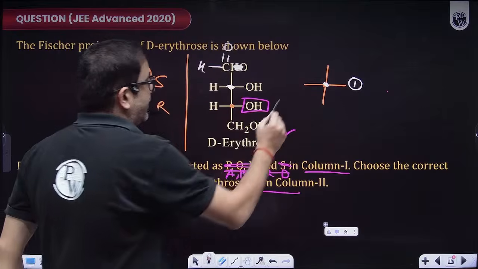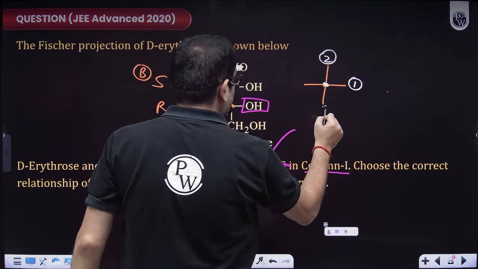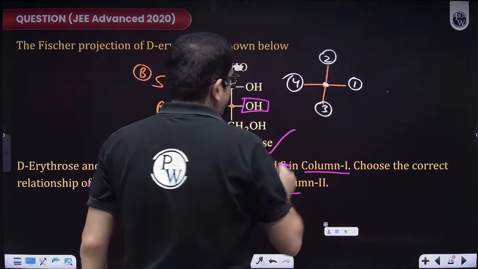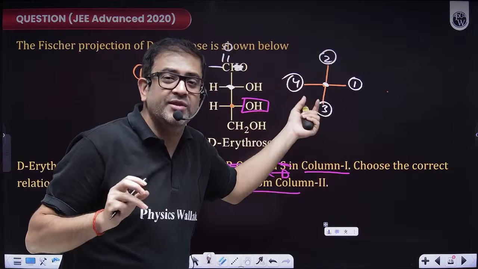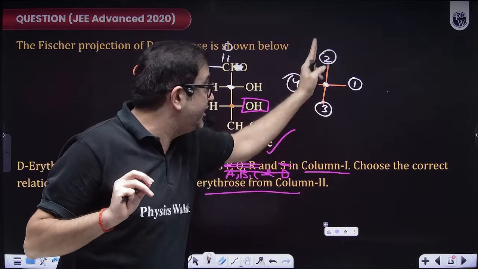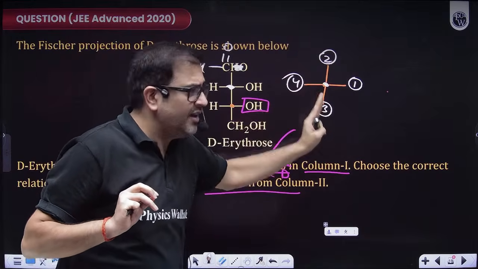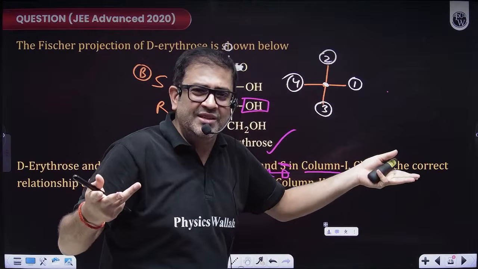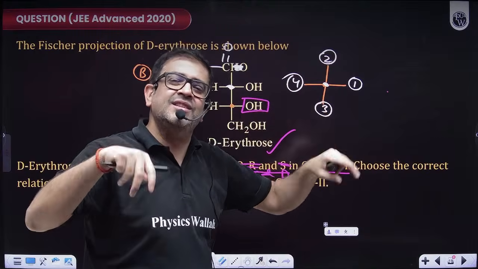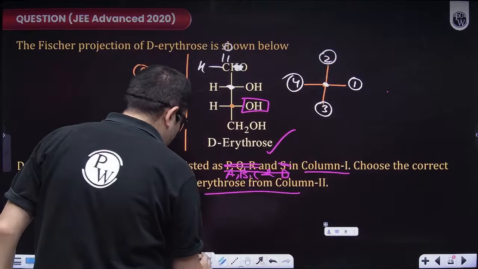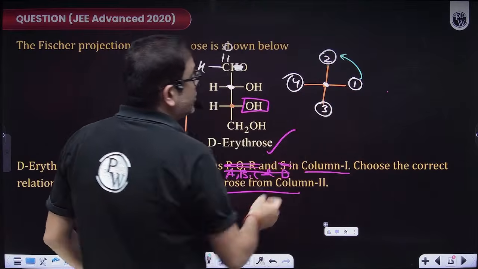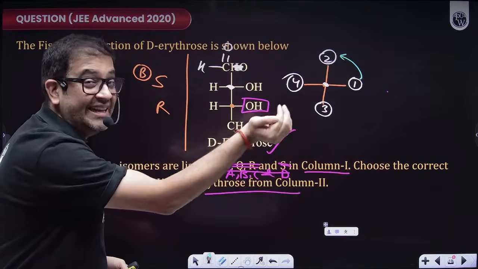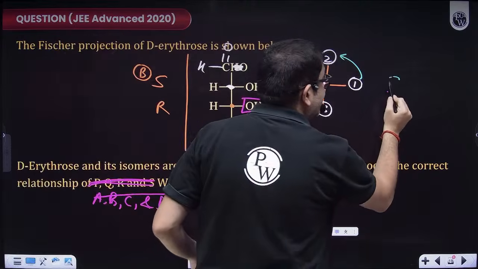So this is more prior. So this is 2, this is 3 and this is 4. Yes, in a Fisher projection you do not even have to bring, because here also technically the lowest priority should be at the vertical position. But don't try to make the exchanges, just reverse your answer. So what to do? Beta, just you move from 1 to 2. So I'm moving from 1 to 2. How? Anti-clockwise. So you should assign S.